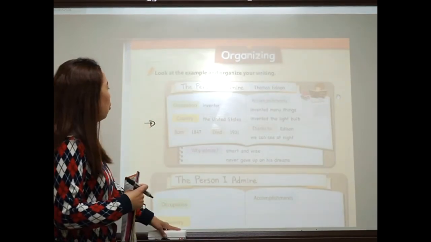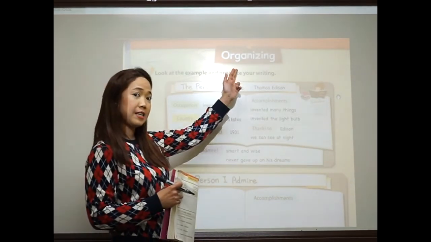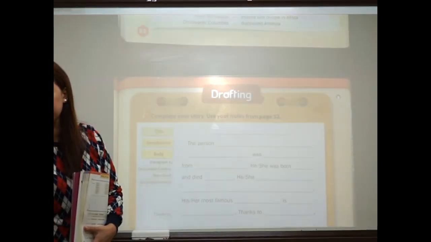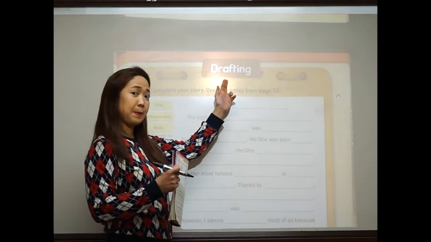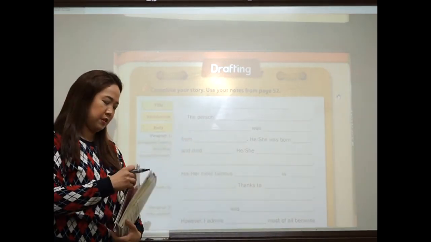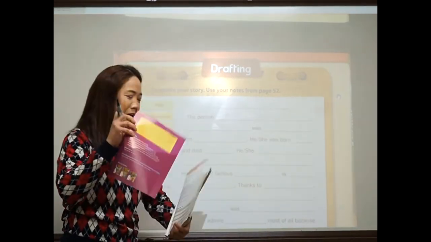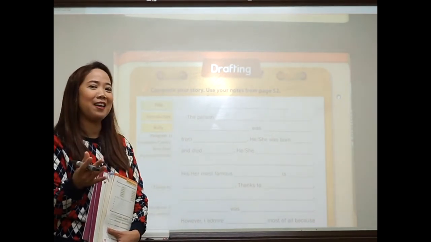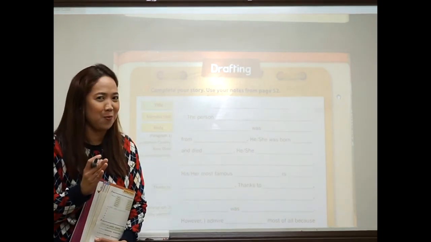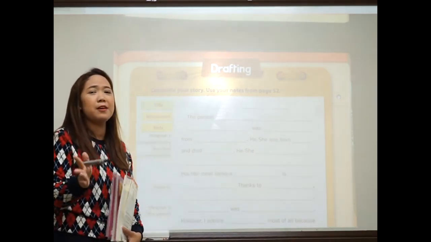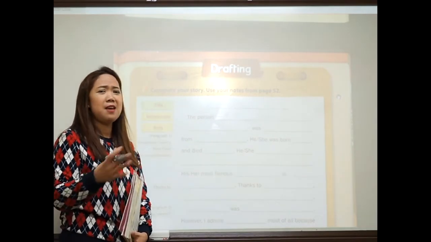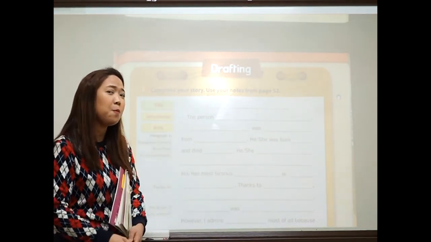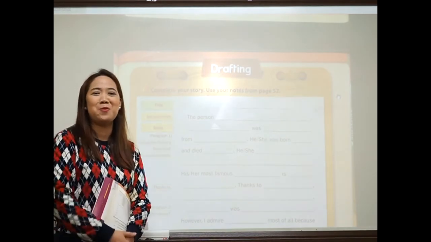And now listen guys, the organizing part, the drafting part, and also your workbook, and also your portfolios, and also the thought unit writing, everything is your homework, alright? I'm so sorry guys, but please do your homework. They may sound a lot, but I'm sure you are a little bored at home by now, so it will be nice to do your homework, okay?